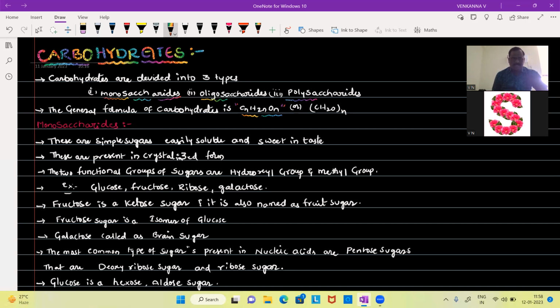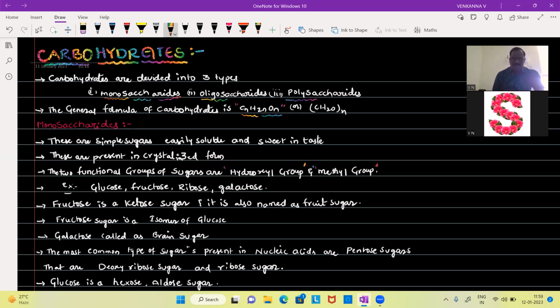Monosaccharides are the first important type of carbohydrate. These monosaccharides are simple sugars and easily soluble and sweet in taste. These are present in crystallized form. The two functional groups of sugars are hydroxyl group and methyl group. So hydroxyl group and methyl group are the two functional groups in the structure of a carbohydrate.